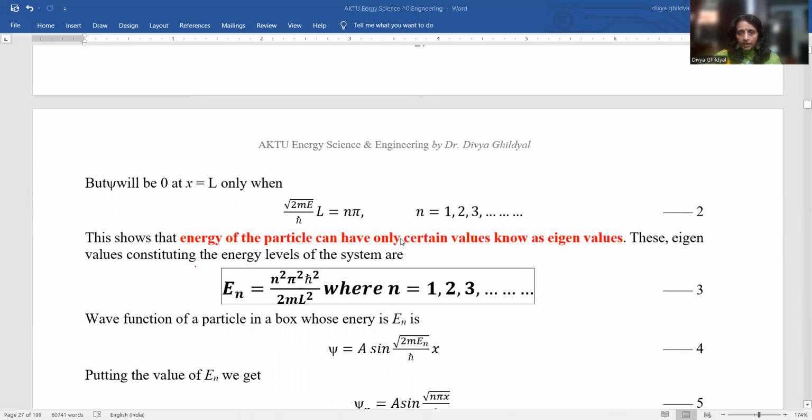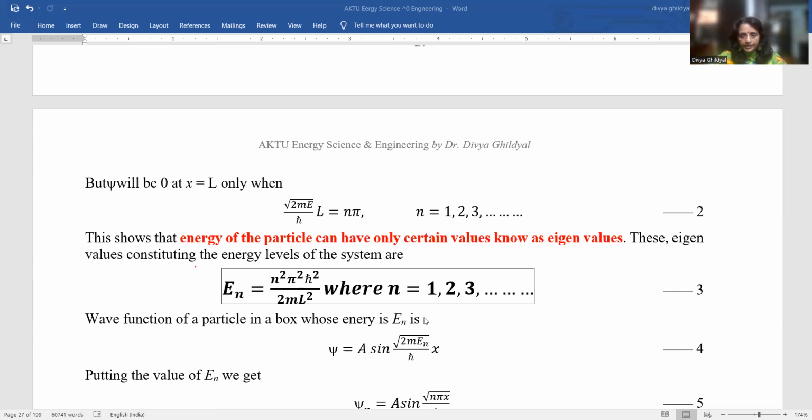Now, the energy of the particle can have only certain values, which are known as eigenvalues, and the expression for them is given by En = n²π²ħ²/2mL², where n is 1, 2, 3 and so on. So the wave function of the particle in a box whose energy is En is given by φ = A sin(√(2mEn)/ħ · x).